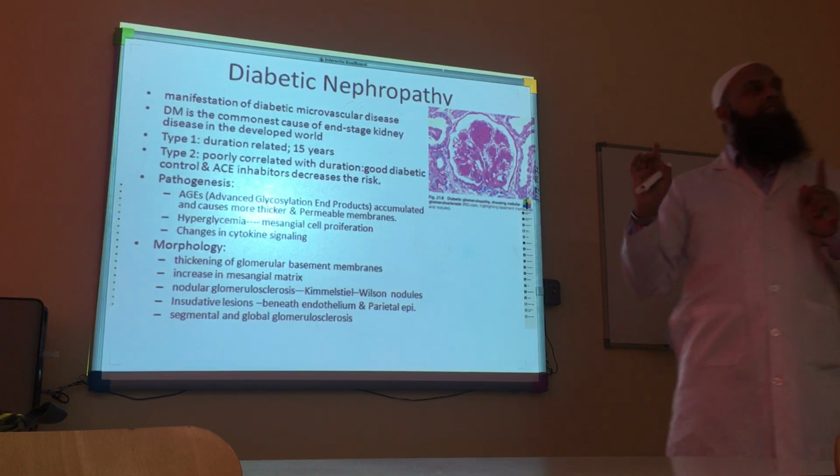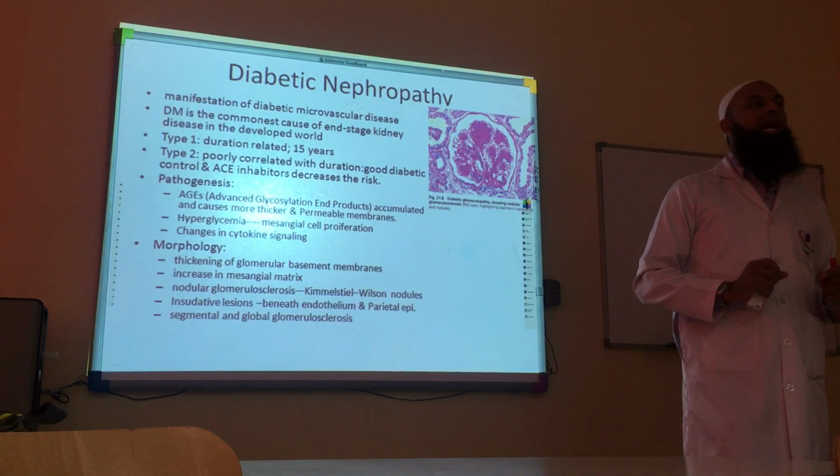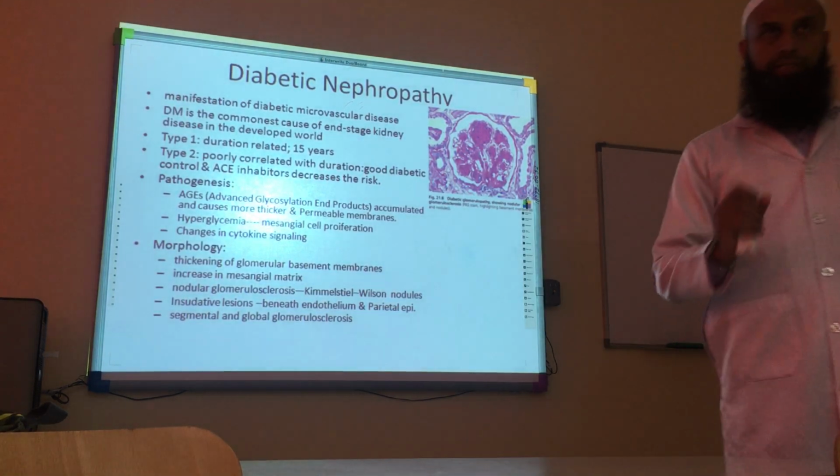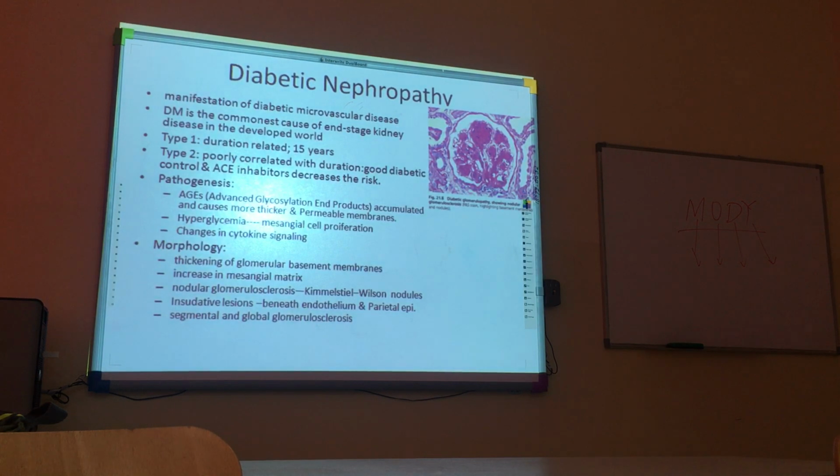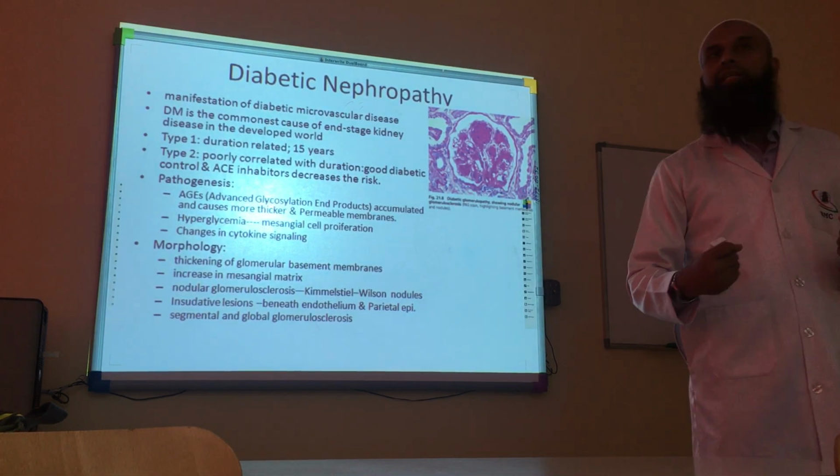But one thing they noticed is that those people who have good control of type 2 diabetes mellitus definitely have less risk of developing diabetic nephropathy. So those people who are diabetic but have managed to control their diabetes.